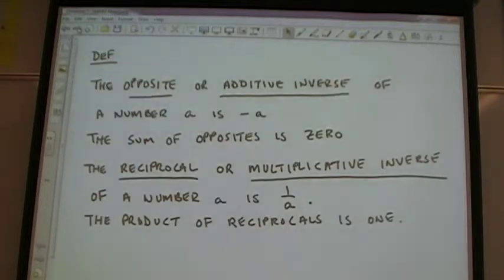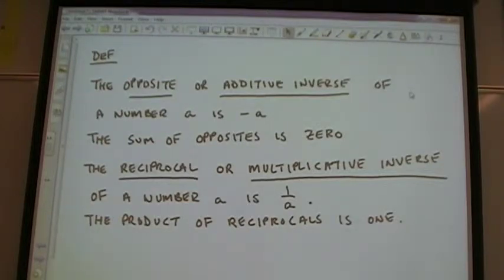Moving on. Okay, go ahead and write these definitions down. We'll talk through them as you're writing. The underlined words are your definitions. Opposite and additive inverse are the same thing. The opposite or additive inverse of a number A is negative A.